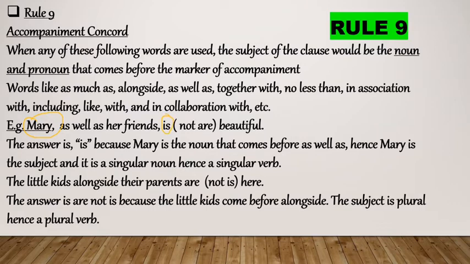The kids alongside the parents are here. We will not say the little kids alongside their parents is here. The answer is are. The little kids alongside their parents are here, not is, because the little kids comes before alongside. The subject is plural, hence we use the plural verb. So this is rule number 9, accompaniment concord.